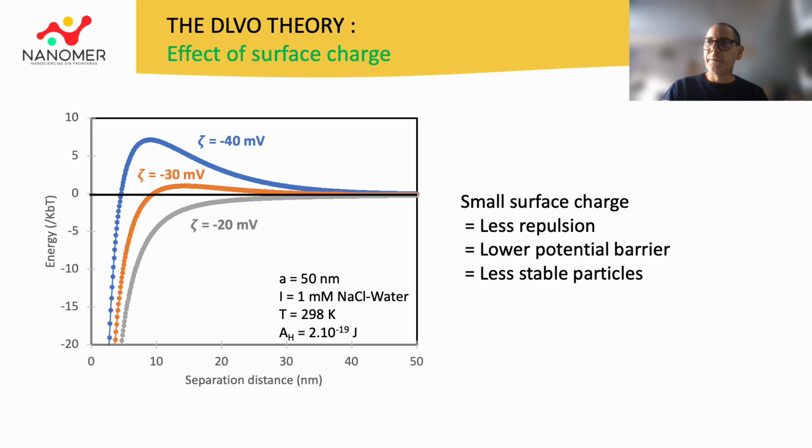So, with the attraction potential remaining constant and the repulsion potential decreasing, a decrease in the zeta potential causes a significant decrease in the potential barrier of the total DLVO curve. The system therefore becomes less stable under standard conditions.